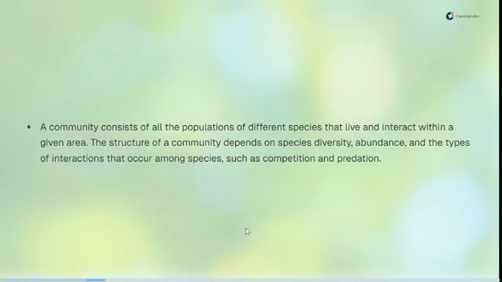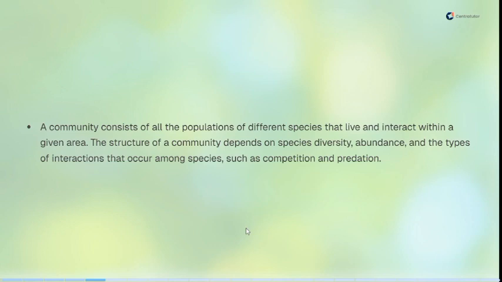A community consists of all the populations of different species that live and interact within a given area. So when you talk about a community, you're talking about different species interacting with one another in a given area.